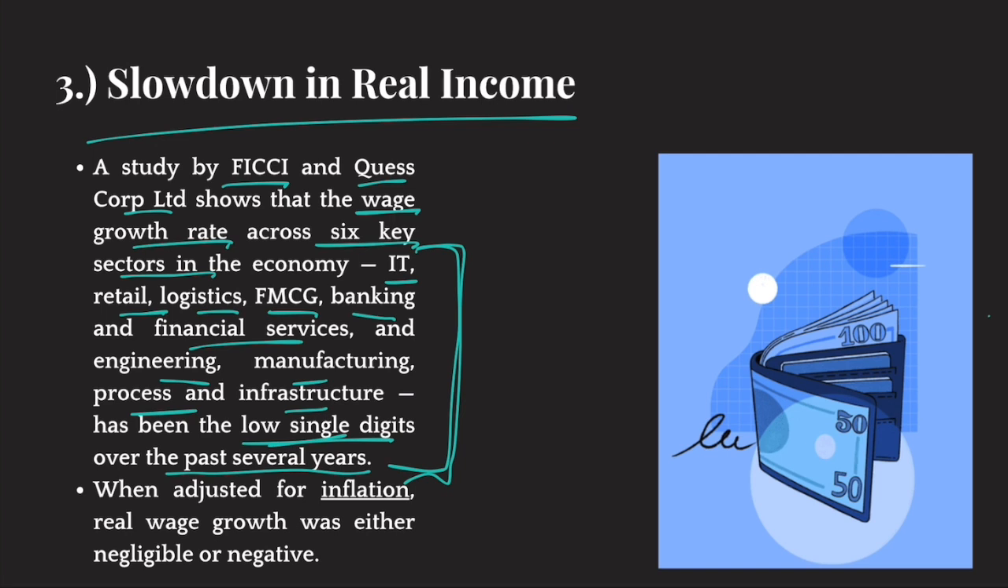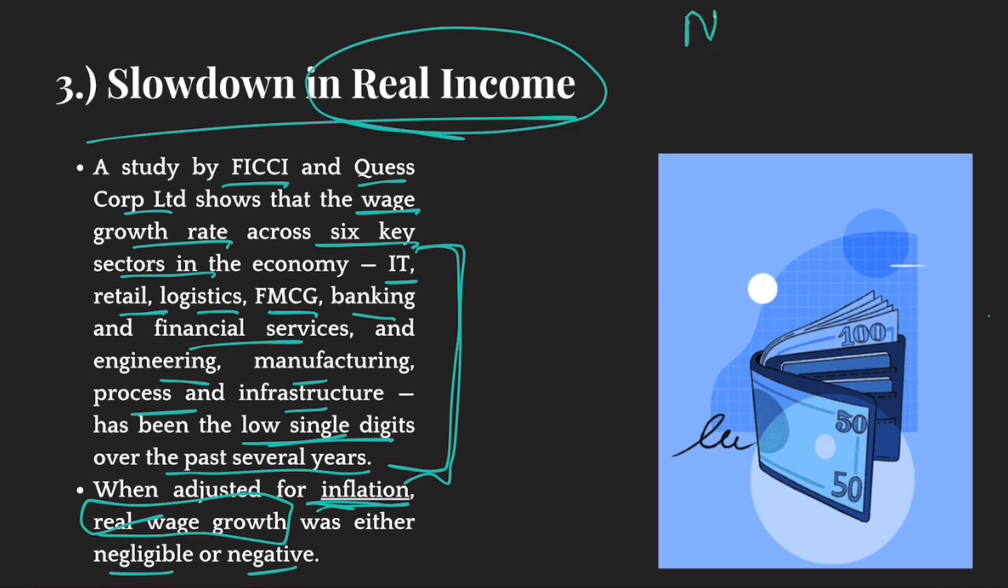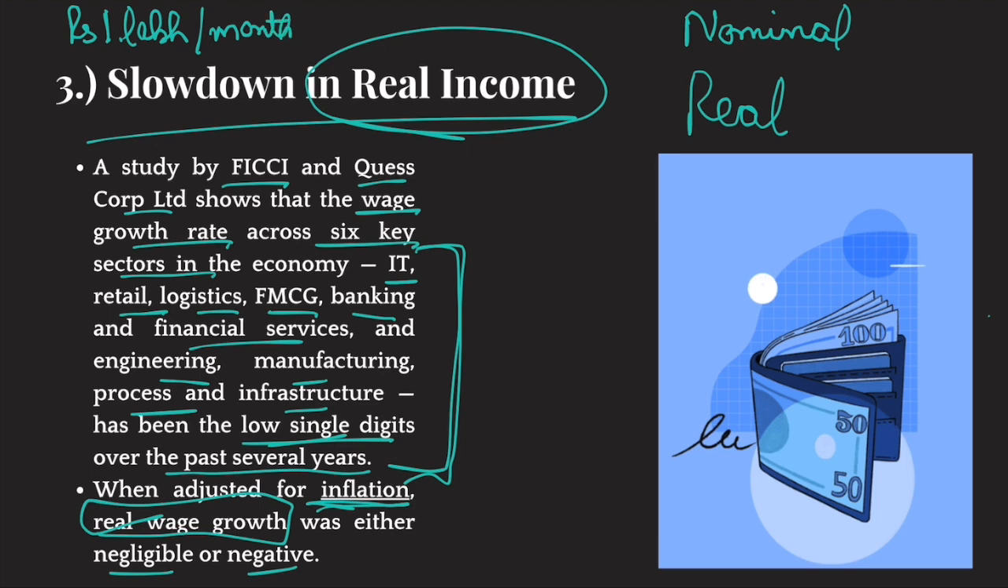And when their income growth is adjusted for inflation, it is found that their real wage growth, real income growth, was either negligible or negative. Now, I have introduced this topic in today's lecture to explain to you the concept of real income. Okay, there are two types of incomes: nominal income and real income. Okay, now let's suppose you earn, and hear me out first, let's suppose you earn 1 lakh rupees per month, and your cost of living expenses is 50,000.